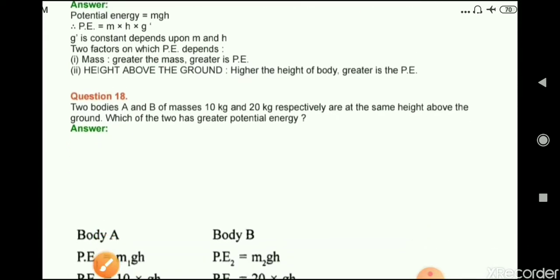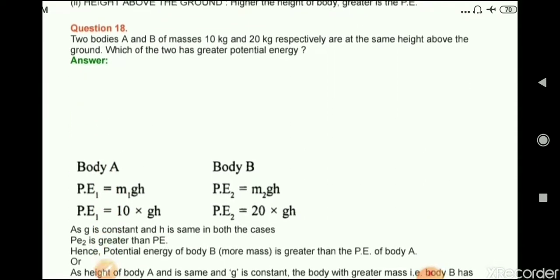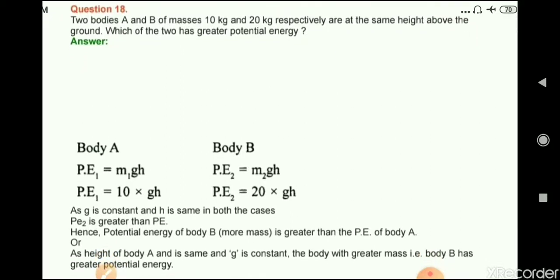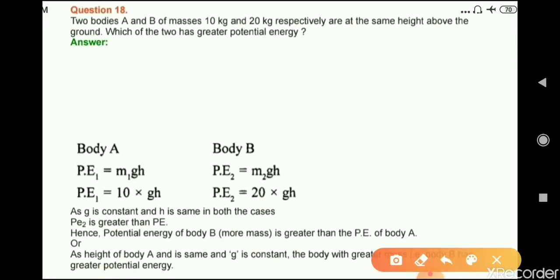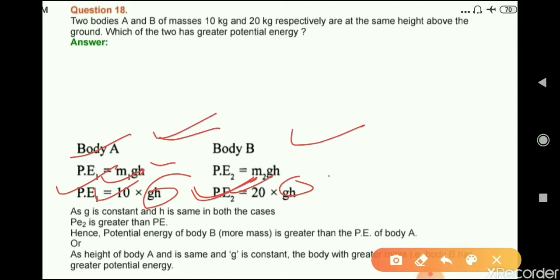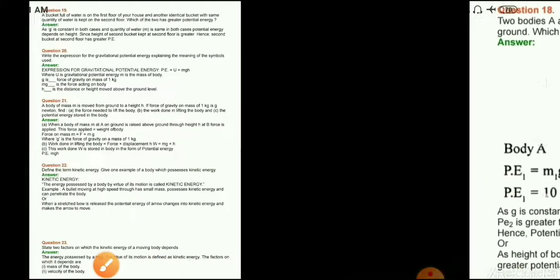Question number 18. Two bodies A and B of masses 10 kg and 20 kg respectively are at the same height above the ground. Which of the two has greater potential energy? Potential energy is mass times g times h. Now g and h are the same for both cases, only the difference is in their mass. So as g is constant and h is the same in both cases, the potential energy of body B is greater than the potential energy of body A, as the mass of body B is more as compared to body A. Okay. Now next question. Question number 19.